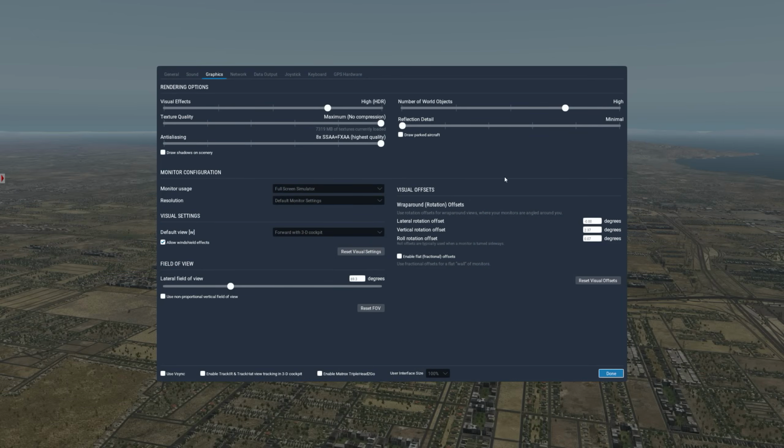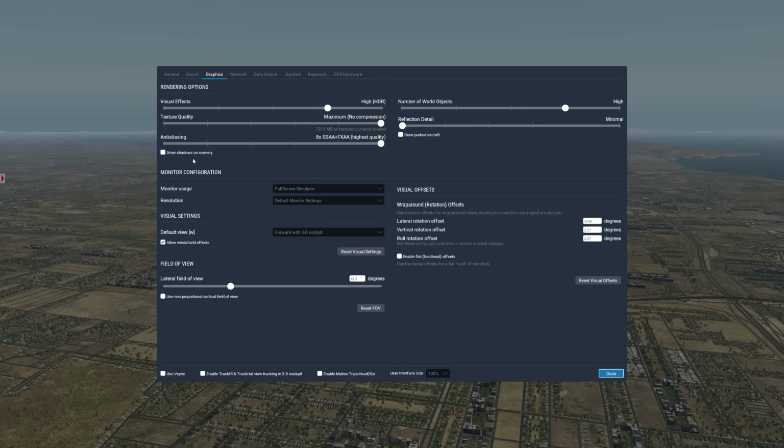There are a couple of things that I'd like to also touch base on before we conclude our settings guide today. One is draw parked aircraft and the other is draw shadows on scenery. Now this option here, draw parked aircraft, doesn't really have that much of an effect on performance unless you have a really low-end graphics card with like 3 gig of VRAM and it's already near maxing out in terms of available VRAM, then it might be a limiting factor. But generally speaking, you can tick this option without any problem.